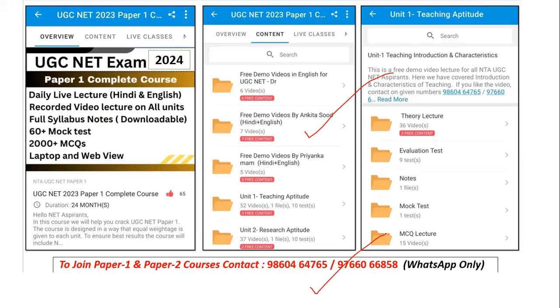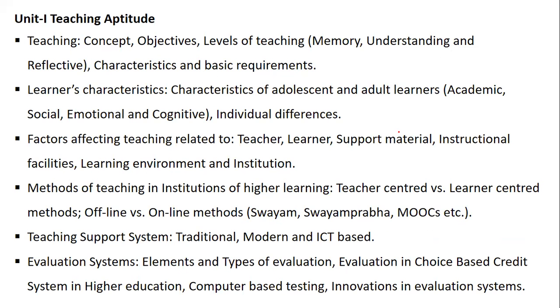By saying so, let's start. Now, we all know what the syllabus is. In the syllabus, there is a topic called methods of teaching, wherein we have offline and online methods with the help of Swayam, Swayamprabha, and MOOCs. This is not limited or restricted to this. There are many such points which we are going to study in our detailed class. But as an energizer, we will start with this very small topic, that is Swayam.